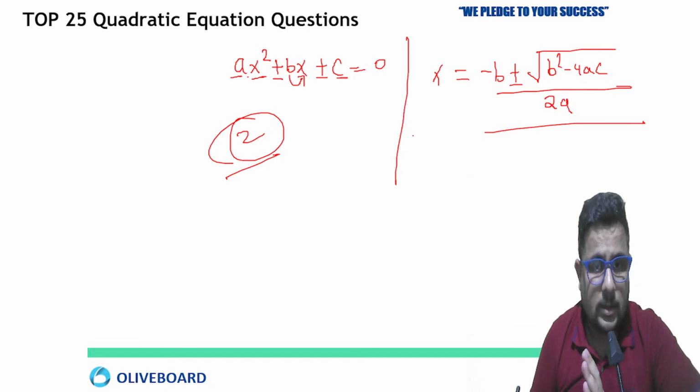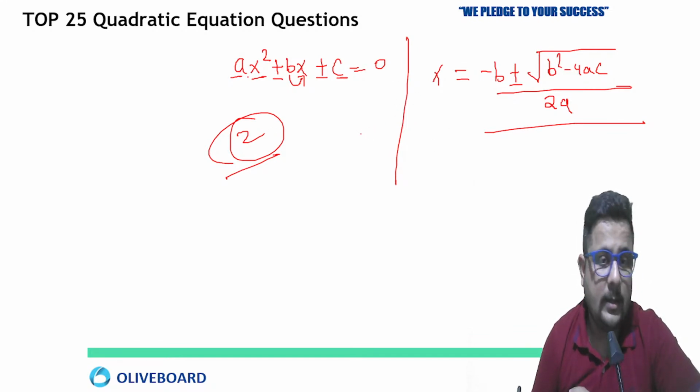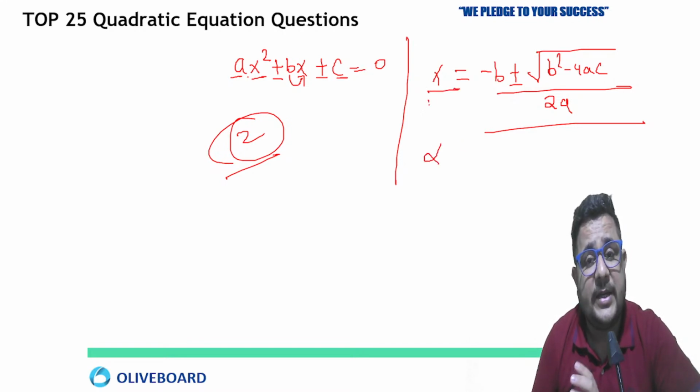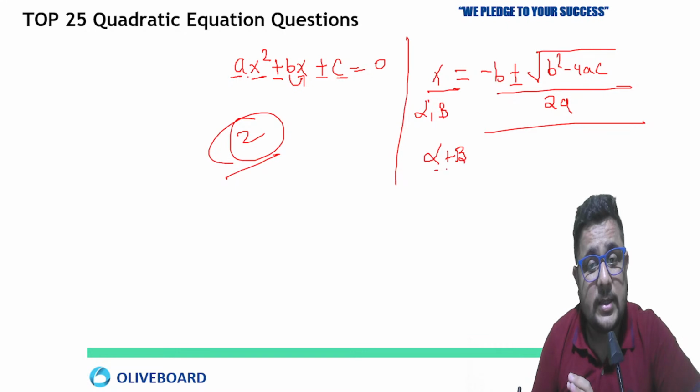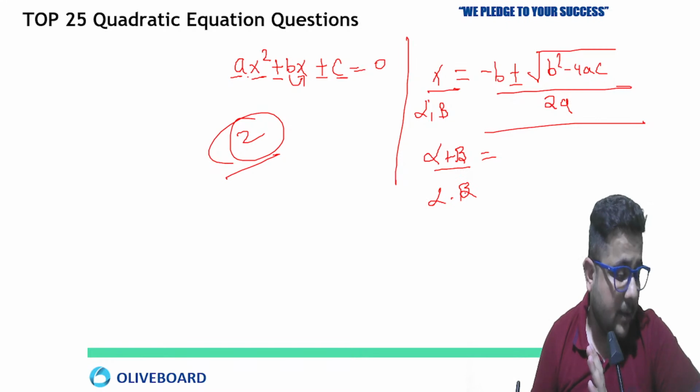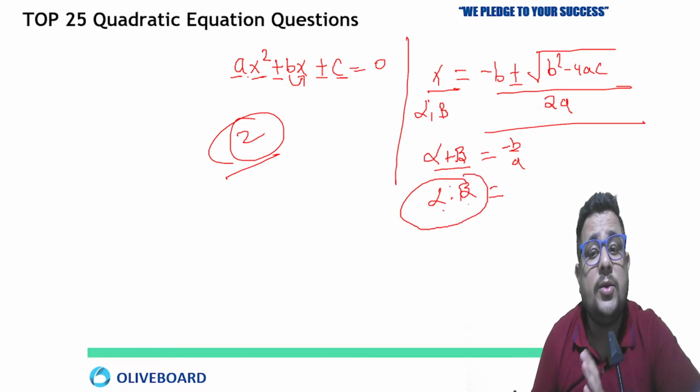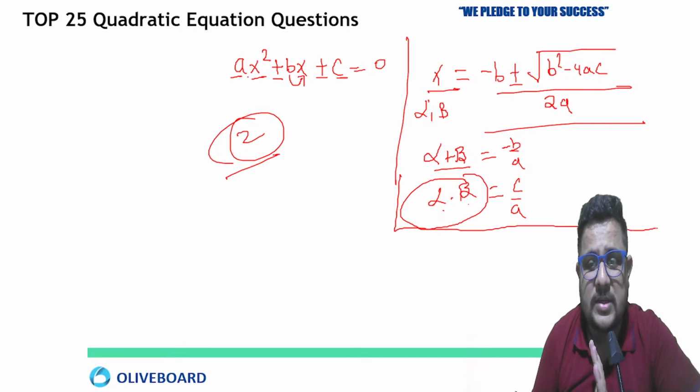See, just imagine that the roots are alpha and beta. So if I say the sum of the roots is going to be what? The product of the roots is going to be what? Sum is going to be minus b by a, and that you have to remember, sometimes it will be very useful. Alpha multiply beta, where alpha and beta are the roots of the equation, is going to be c upon a. These are the most important formulas.